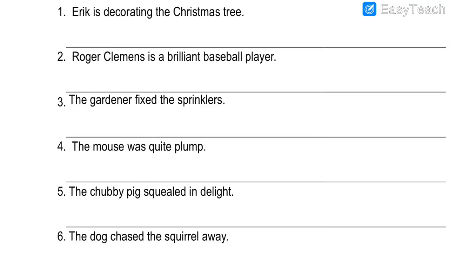The first sentence given over here is Eric is decorating the Christmas tree. Maybe it is the time for Christmas, right? 25th December. So it is the time for Christmas and the person's name is Eric. Eric is decorating the Christmas tree. Now, who is decorating the Christmas tree? Eric. So that is the subject. But what do we have to write in this? We have to write the predicate part. So what is the predicate part? Is decorating the Christmas tree. That is the predicate part.